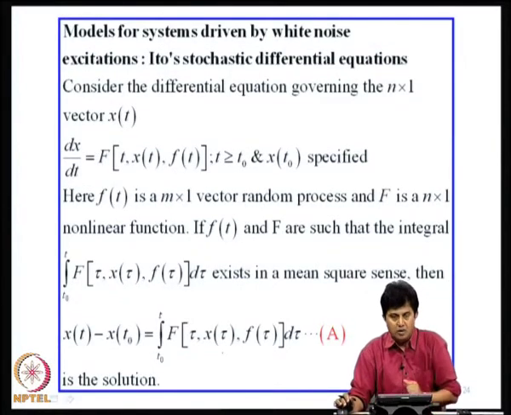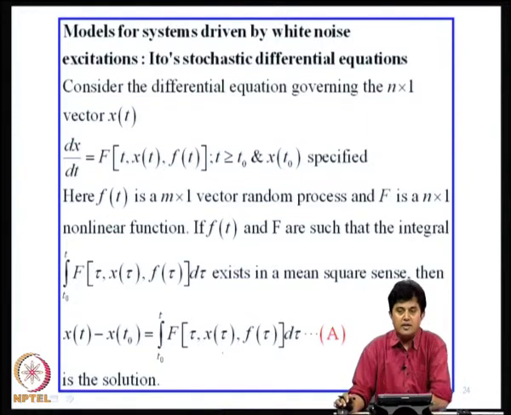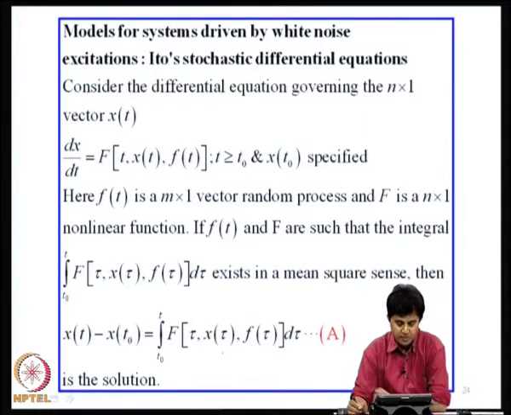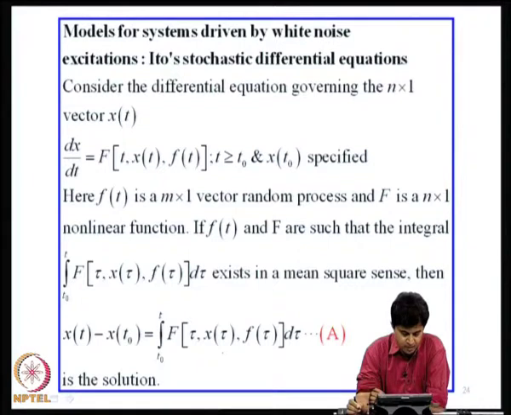Now, we have already discussed properties of Brownian motion process, and we will now restrict our attention to models of systems driven by white noise excitations, and this leads to what are known as Ito's stochastic differential equations. So, here we restrict our attention to excitations which are formal derivatives of Brownian motion process, and in deriving the incremental moments we will use properties of increments of Brownian motion process.